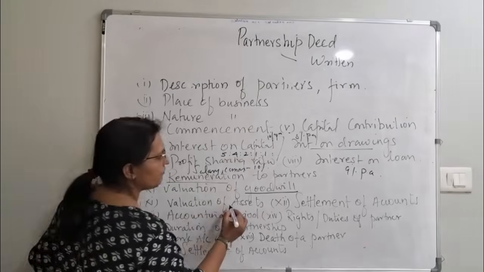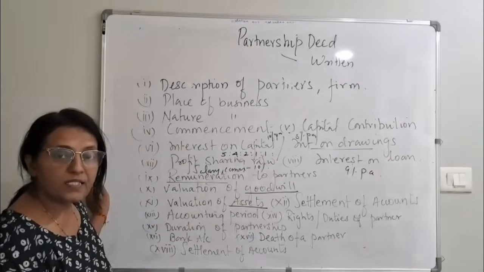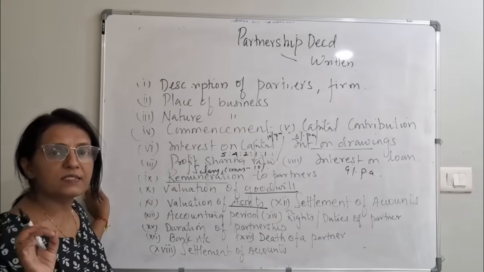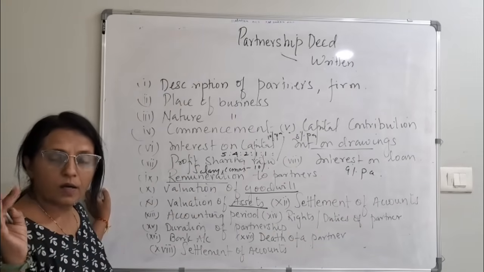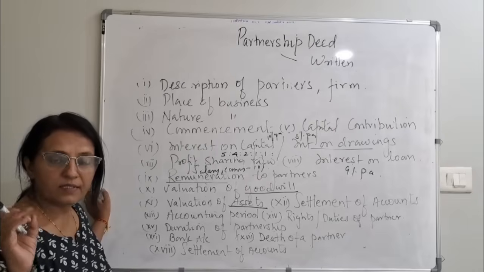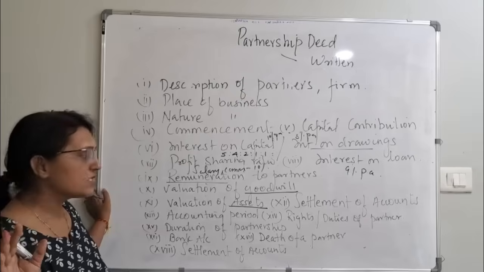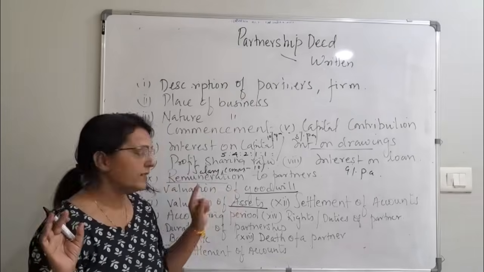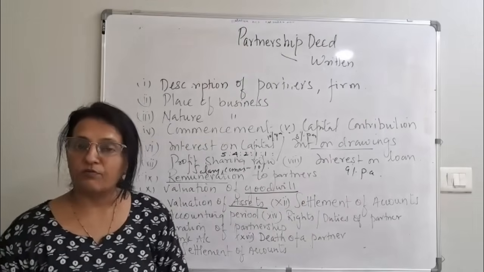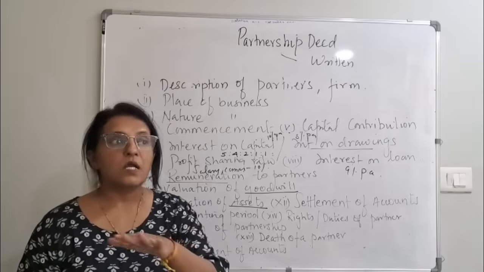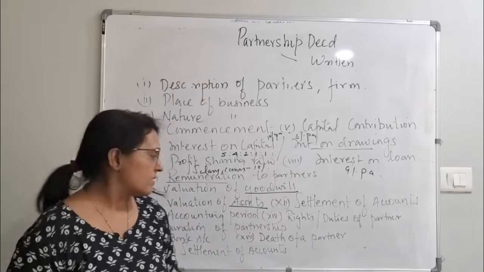We have to also value assets. This valuation is done only when there is any change: change in the ratio, a new partner comes in, or there is a retirement of a partner. In this case only do we do valuation. Settlement of accounts. How is the settlement of accounts done? If a partner retires, how do you settle the accounts?